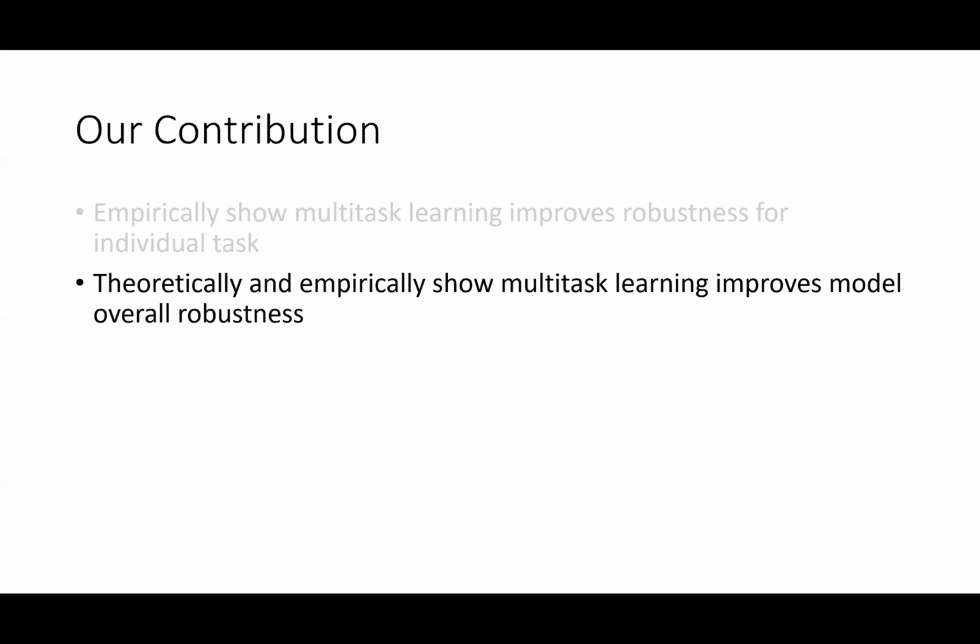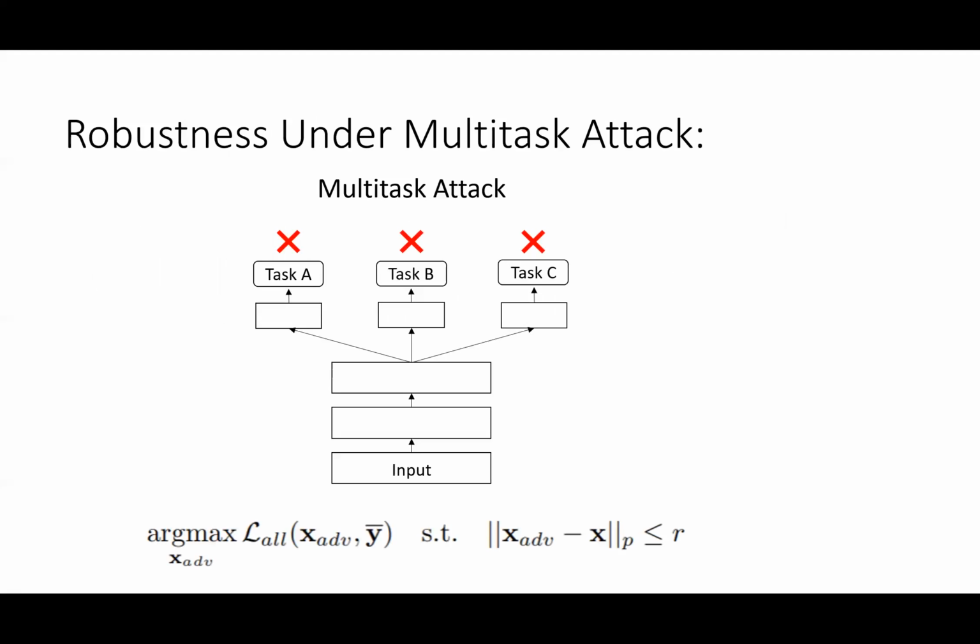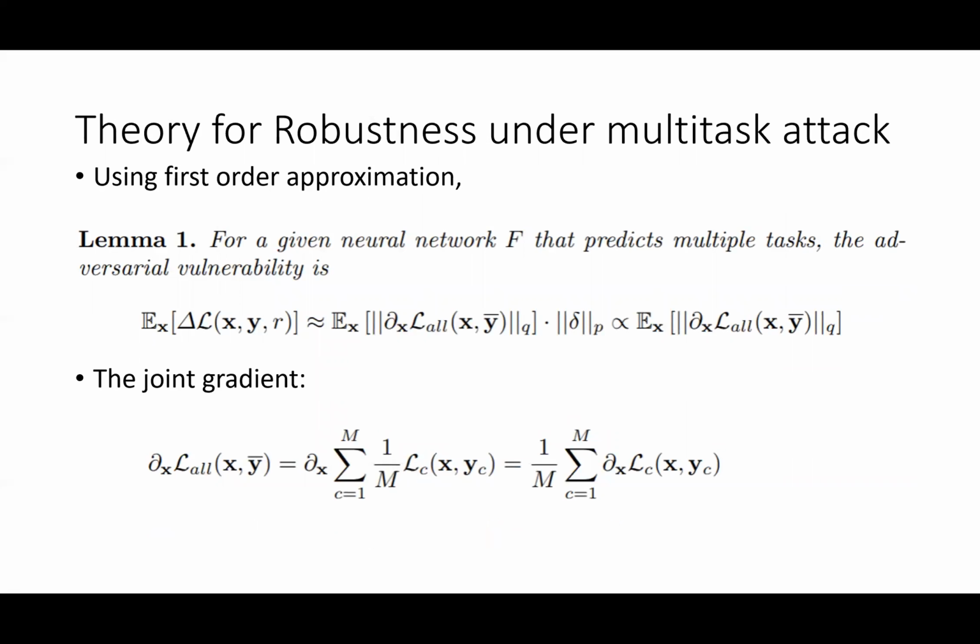The second type of robustness is the model's overall robustness measured under multitask attack. We show both theoretical and empirical results. Multitask attack fools several tasks at once. Thus, perturbations are optimized to fool several tasks at once. We first conduct theoretical analysis for the robustness under multitask attack. Using the first-order approximation, we show adversarial vulnerability is proportional to the q-norm of the input gradient. The joint gradient is the sum of individual gradients for each subtask.